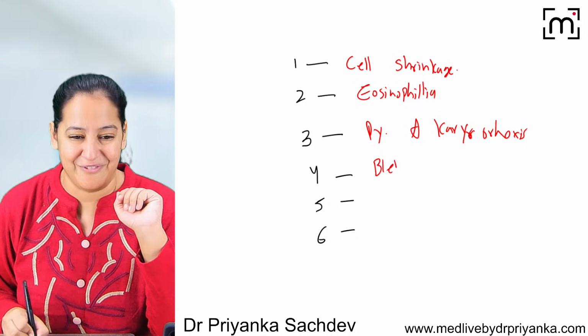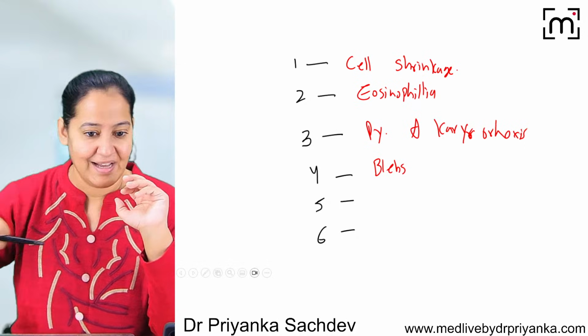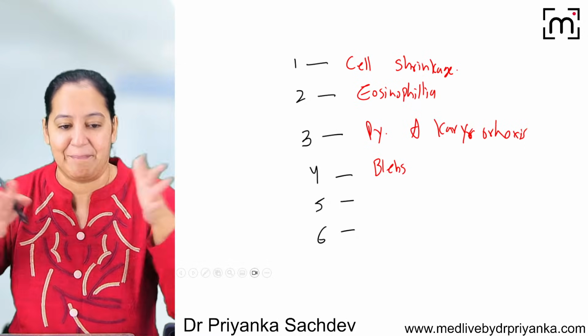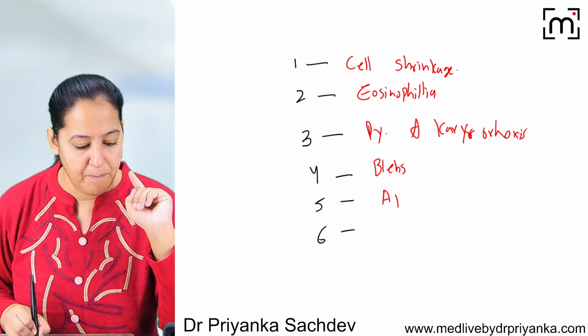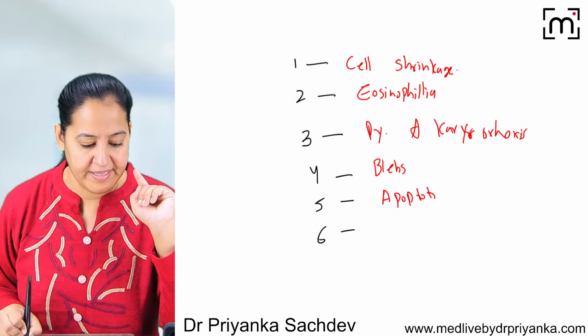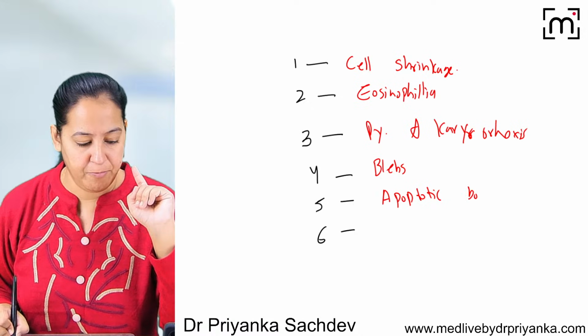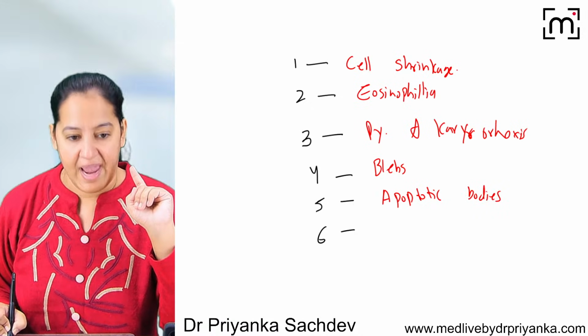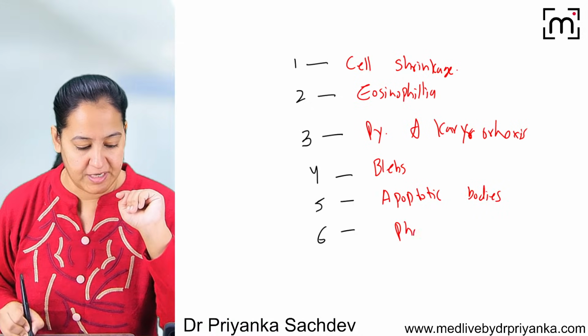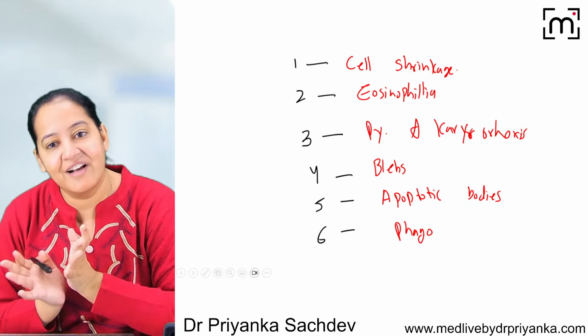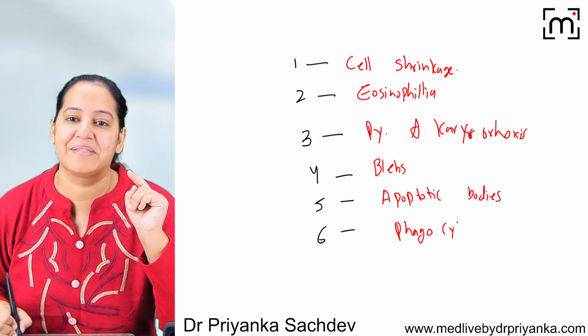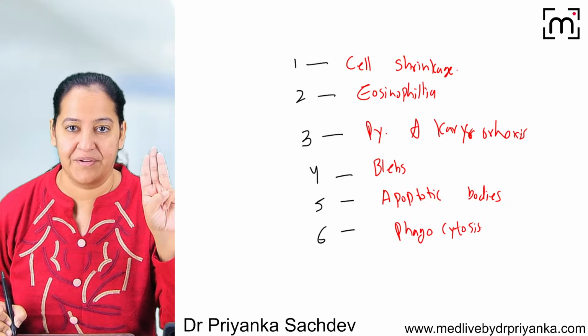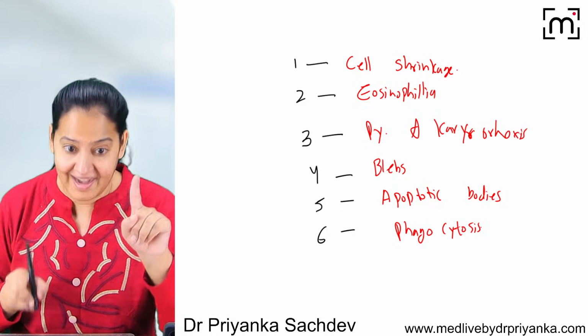Then multiple blebs are formed. Now each bleb will carry a small amount of cytoplasm and nucleus and separate. So multiple apoptotic bodies are formed. And in the end, a phagocyte will come and engulf all the apoptotic bodies, that is phagocytosis. Now 3 questions are asked over here.